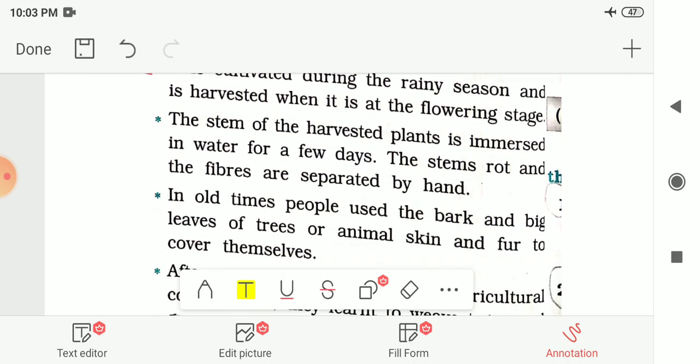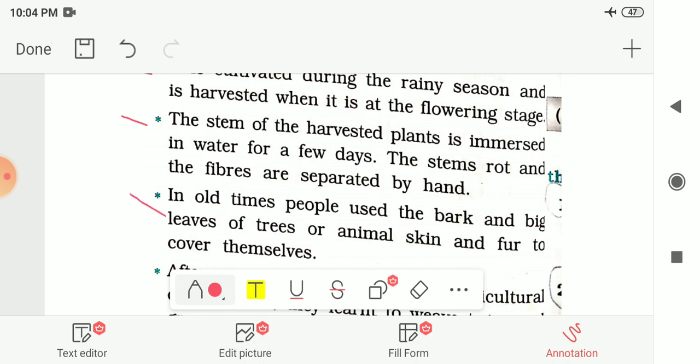The stem of the harvested plants is immersed in water for a few days. Then after, the stems rot and the fibers are separated by hand. The stems of the jute plant we are immersing, or dipping, in the water for some days, and then this stem rots and gets spoiled, you can say, and then we are separating the fibers of jute by our hand.